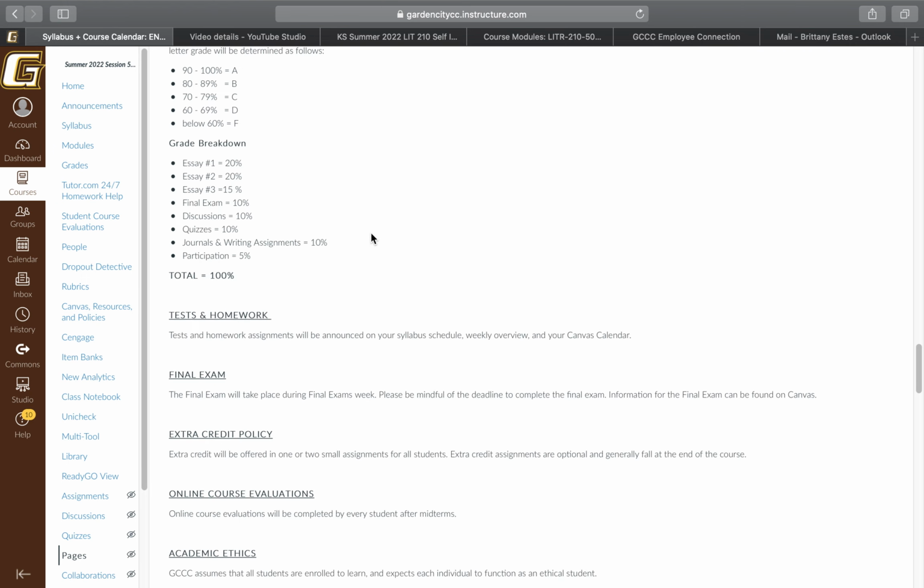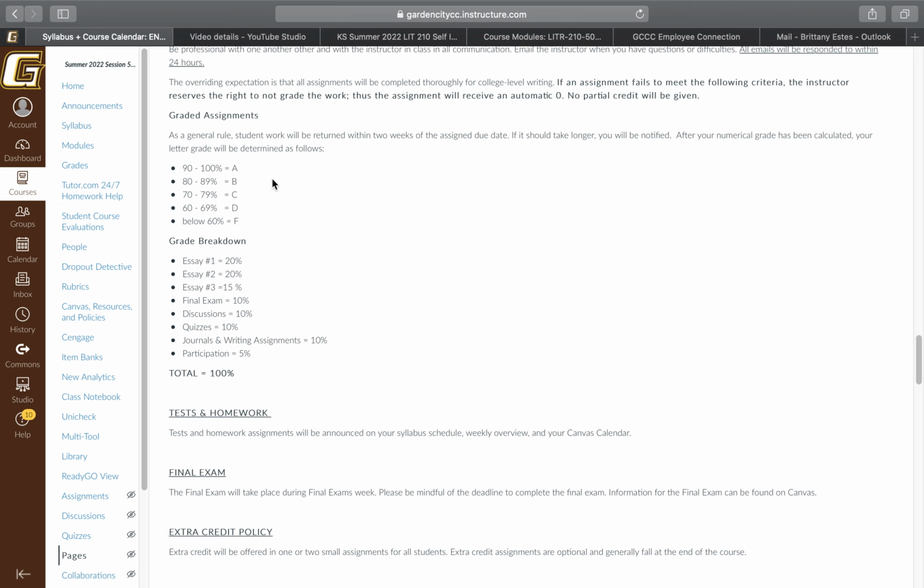Your grades are always available to you guys on the gradebook. I will keep them updated so you always know where you stand. The grade breakdown is there, but basically essay 1 is 20%, essay 2 is 20, essay 3 is 15. Your exam, which is required by the college, is 10%, discussions are 10, quizzes are 10, collectively journals and writing assignments are 10, and participation is 5.